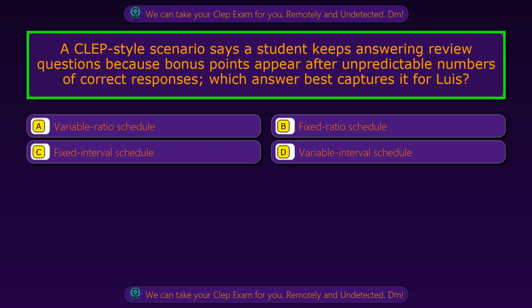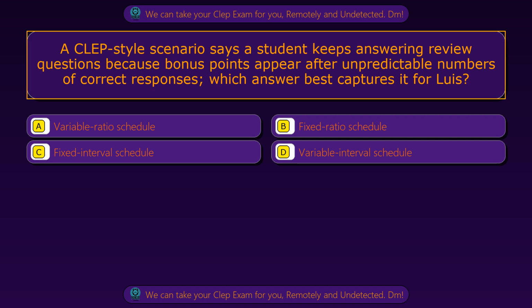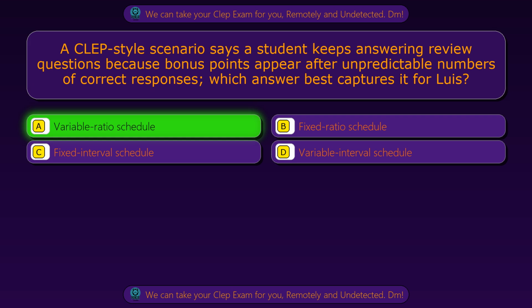Question 7. A CLEP-style scenario says a student keeps answering review questions because bonus points appear after unpredictable numbers of correct responses. Which answer best captures it for Louise? Option A. Variable ratio schedule. Option B. Fixed ratio schedule. Option C. Fixed interval schedule. Option D. Variable interval schedule. The correct answer is option A.